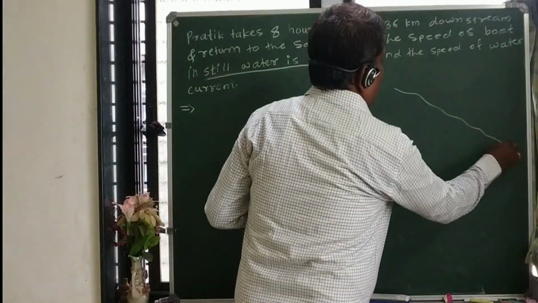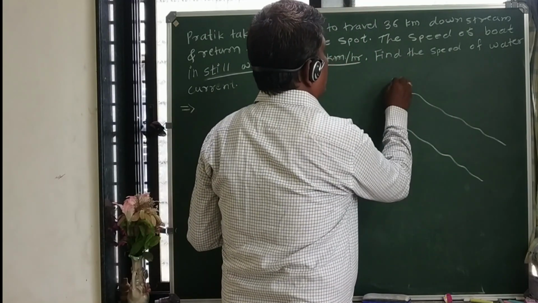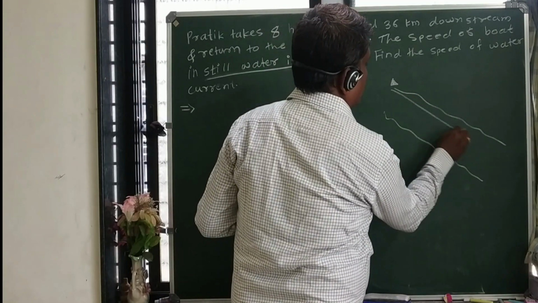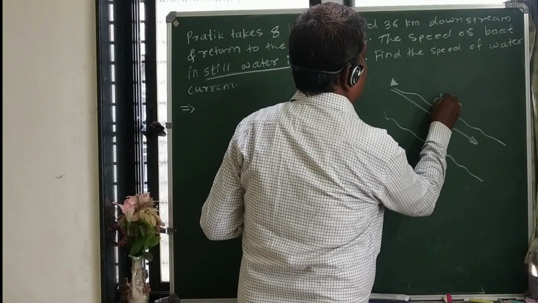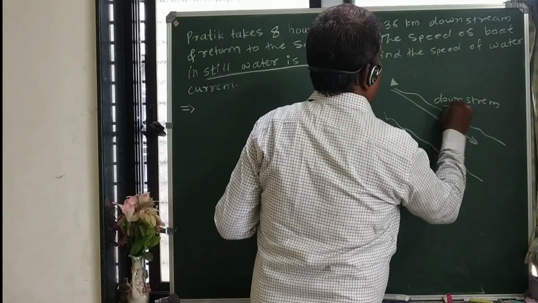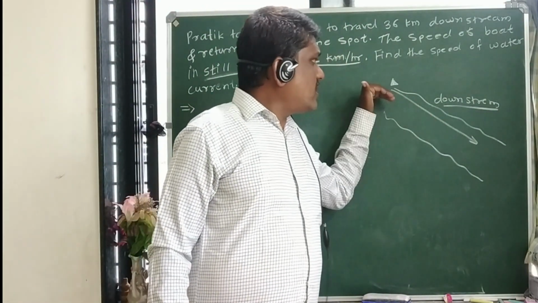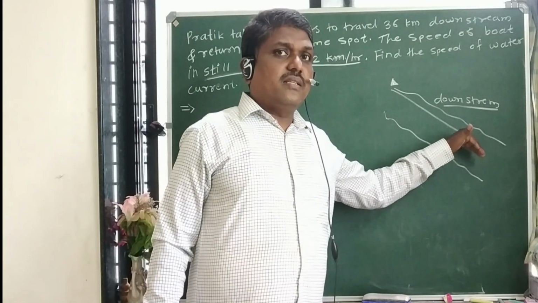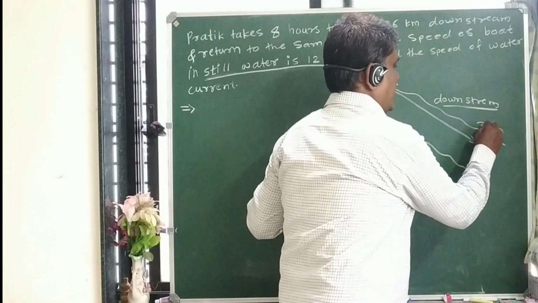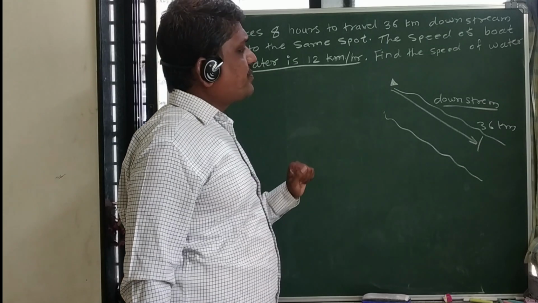So this is like a river. This is the spot where Pratik is standing when starting the travel. He travels this way. This follows the downstream. Downstream means with the flow. He is traveling with the flow. If the flow of the river is this way, then this is the downstream. How much distance here? 36 km. So this is the 36 km distance they have given.